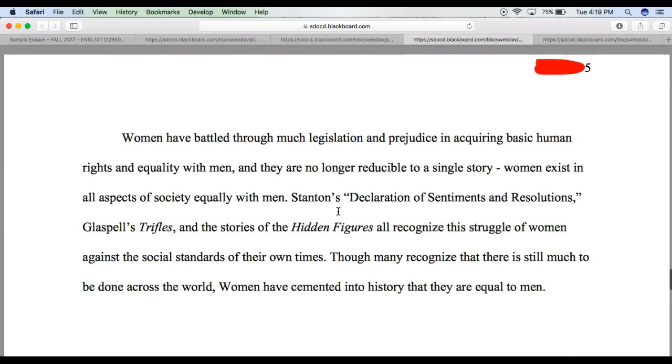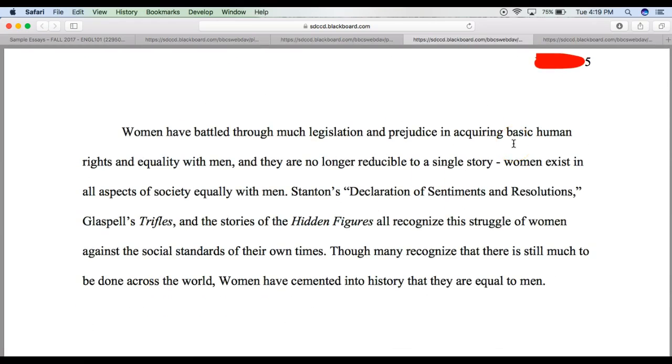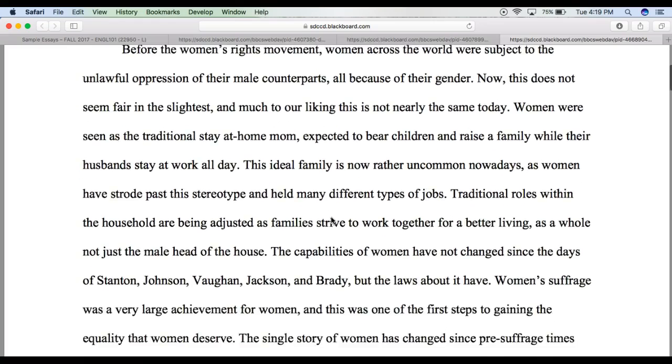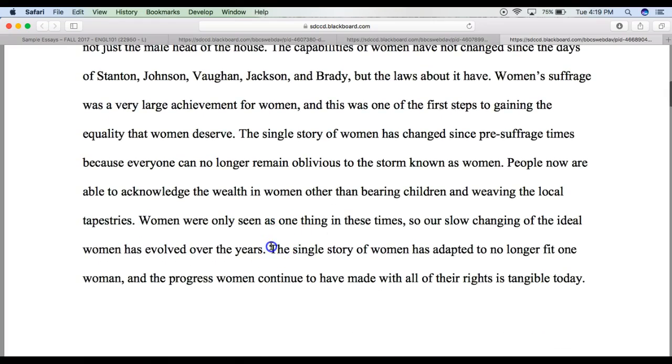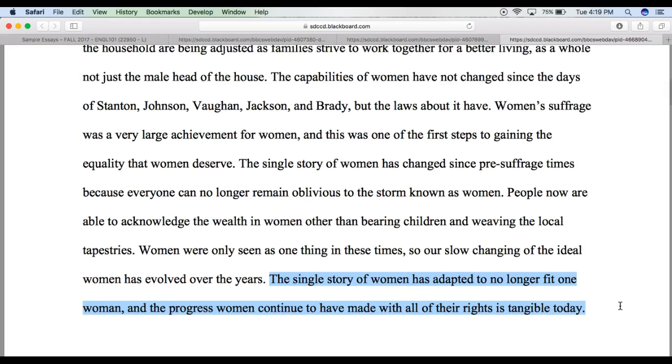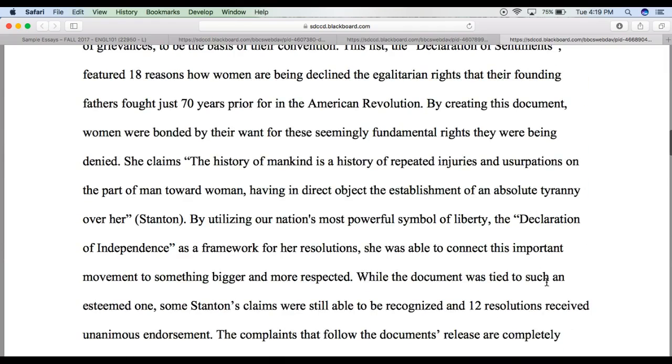So this one's really good, like I said, because it's kind of sophisticated in the way that it's organized, all right? And then this one here is another one. And at the end here, this is her thesis. The single story of women has adapted to no longer fit one woman, and the progress women continue to have made with all of their rights is tangible today. Okay, so this is really good because it references modern times as well.